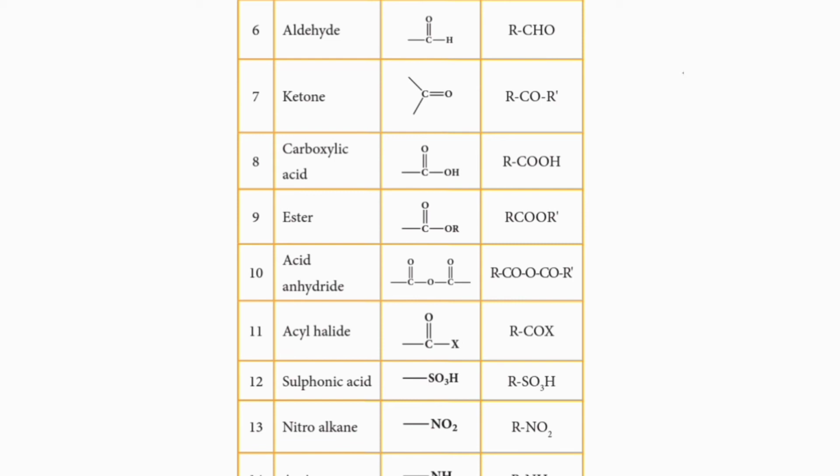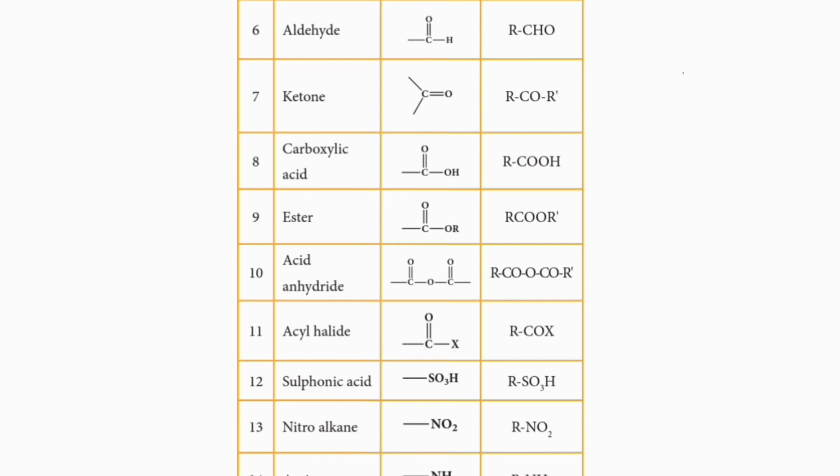So the general formula RCOX. X may be any halogen atom: fluorine, chlorine, bromine, iodine. Among the four halogen atoms, chlorine is very common for the formation of acyl halide or acid halide.